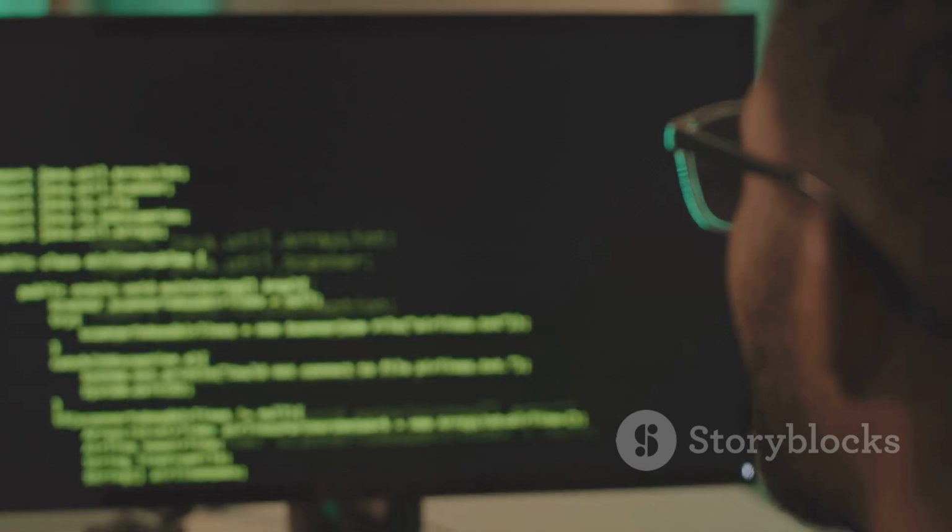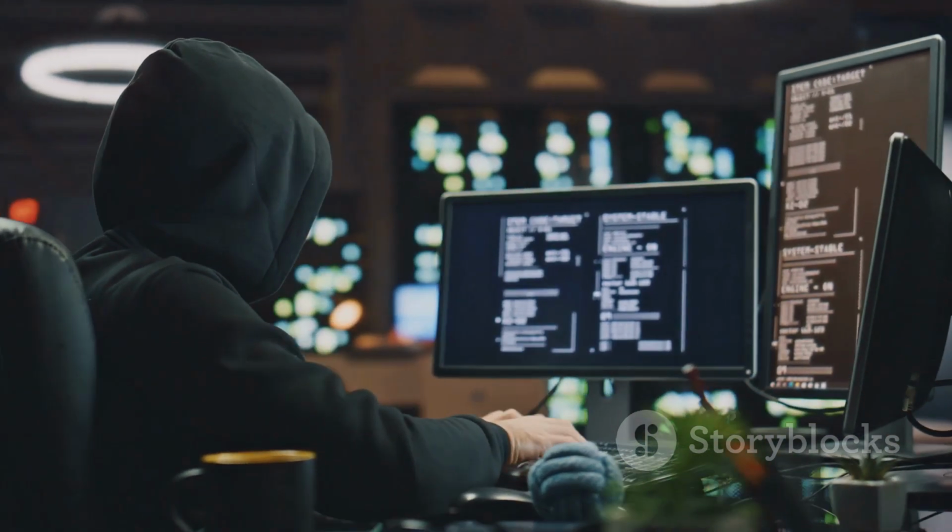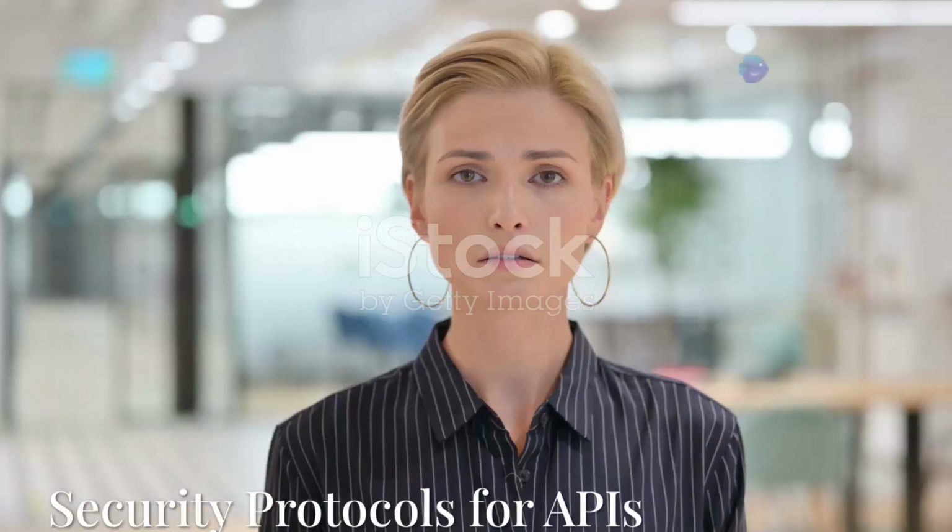Are these APIs safe though? Like, what if someone hacks into them? What happens to all that sensitive data?